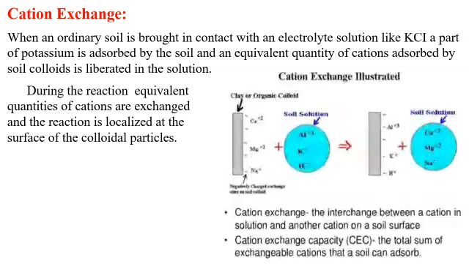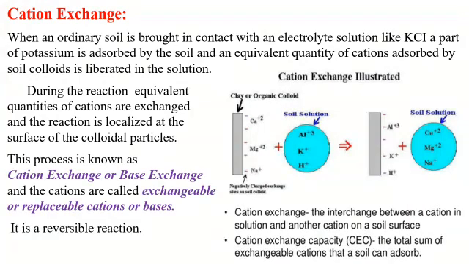Here we can see in this figure there is exchange of cations like aluminium, potassium, magnesium between soil particles and soil solution. That soil solution acts like an electrolyte. Cation exchange is the interchange between a cation in a solution and another cation on a soil surface. Cation exchange capacity, that is CEC, is the total sum of exchangeable cations that a soil can absorb.